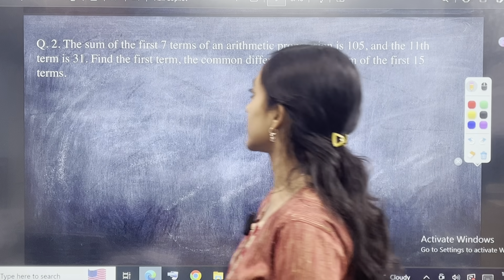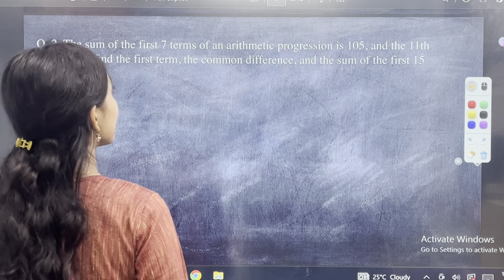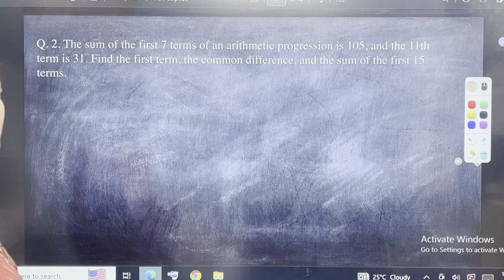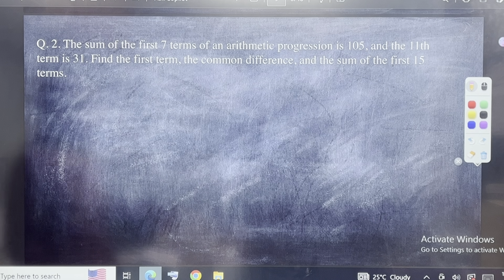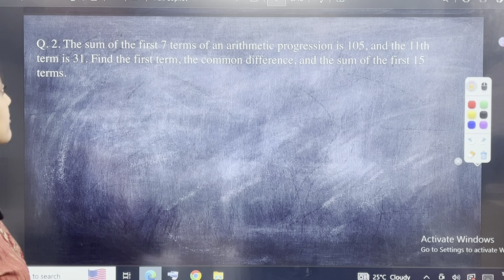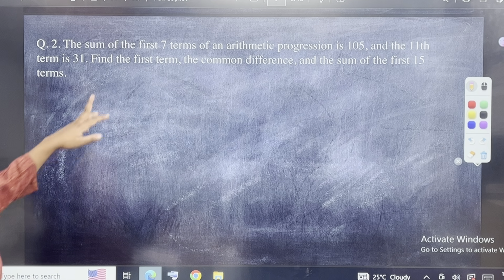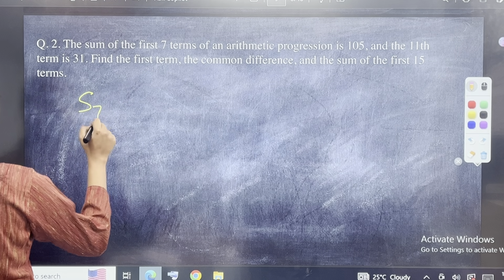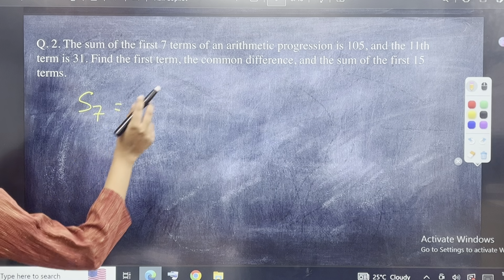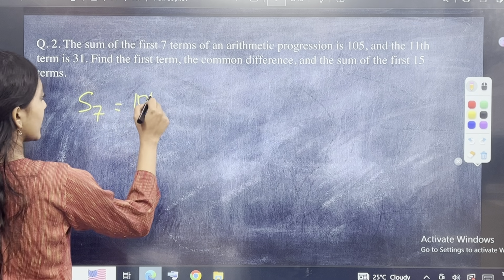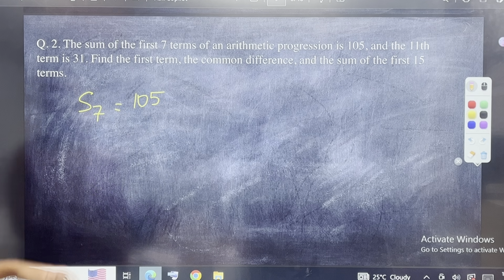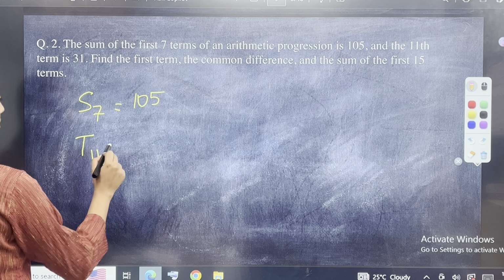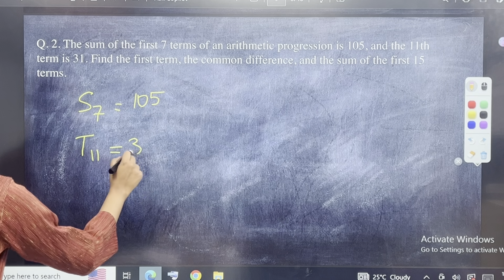So the second question is that the sum of the first 7 terms of an arithmetic progression is 105 and the 11th term is 31. Find the first term, common difference and the sum of the first 15 terms. Now, sum of the first 7 terms. Let me write it down. S7 is equal to 105. Okay. Then 11th term is 31. 11th term, that means T11, is equal to 31.